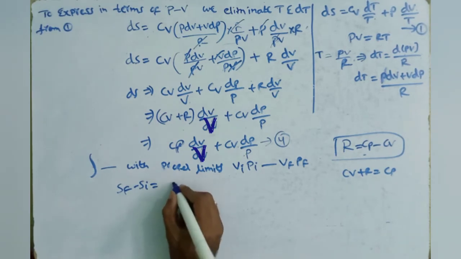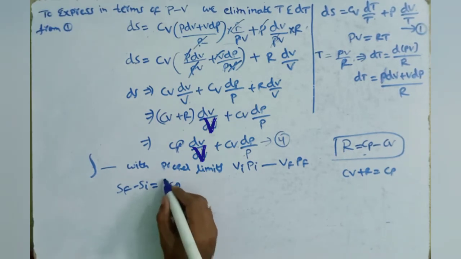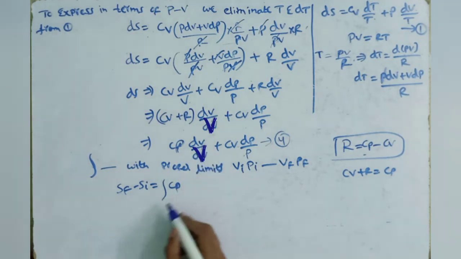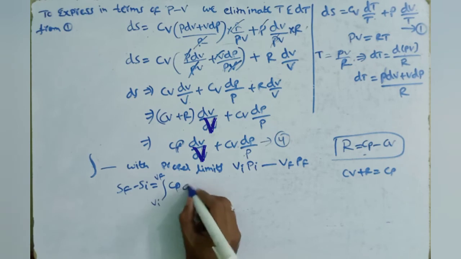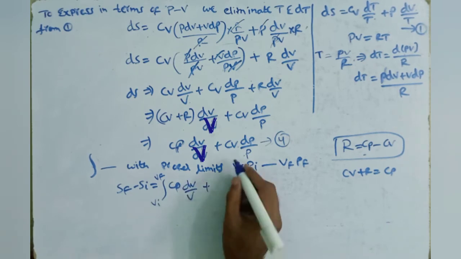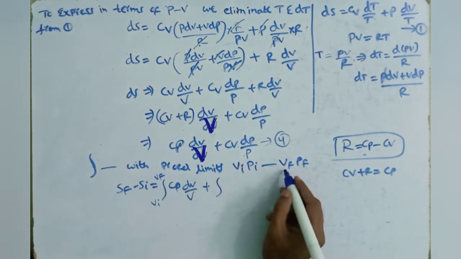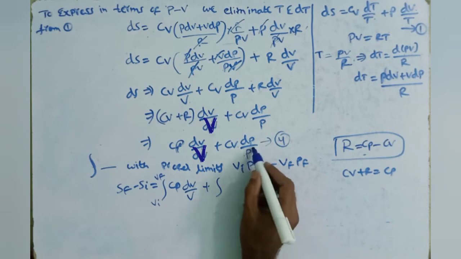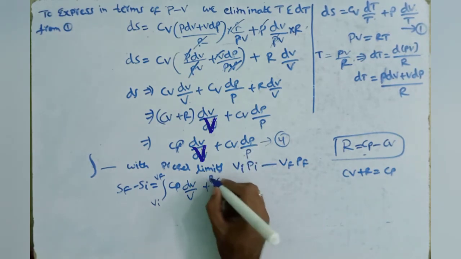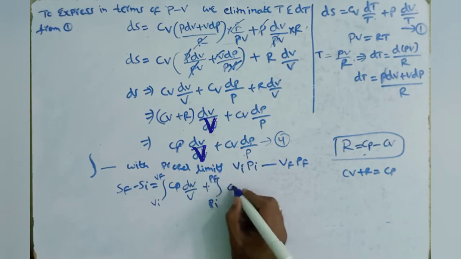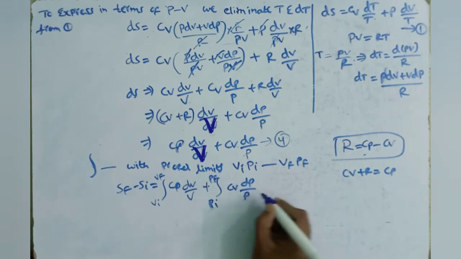So Cp integral, with the change in volume from initial to final state, Cp dV by V, plus the integral for the change in pressure from initial to final state, Cv dP by P.